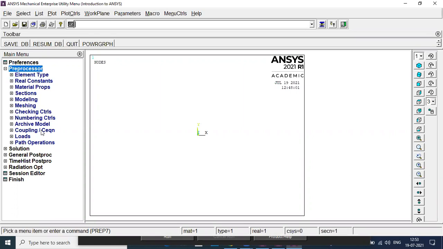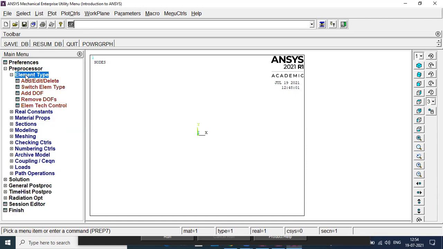They might be giving force, material properties, cross sections, length of the element, modulus of rigidity. Whatever is given in the problem, we are going to input in the preprocessor. Various steps are available to enter those values. So the entire problem we are setting in the preprocessor. It is very important as far as setting the problem or inputting the data is concerned. So let's go to the one tab.